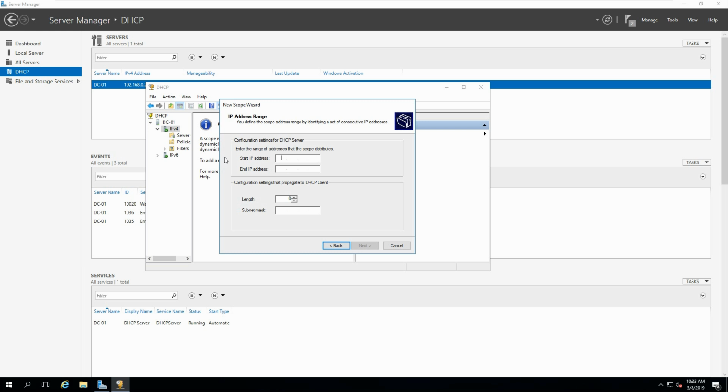Okay, this will be my configuration now for the DHCP server. So this will be my start IP address and the end IP address that I want. So I've got 10.10.10.30.